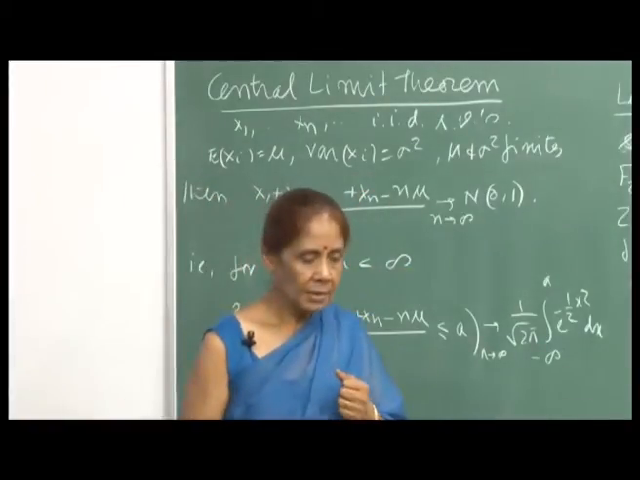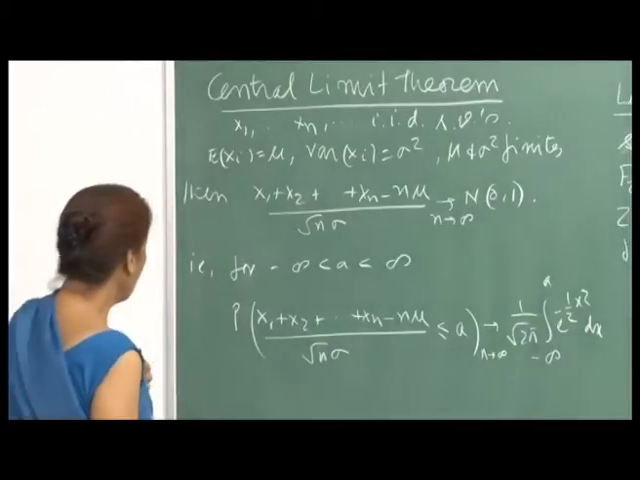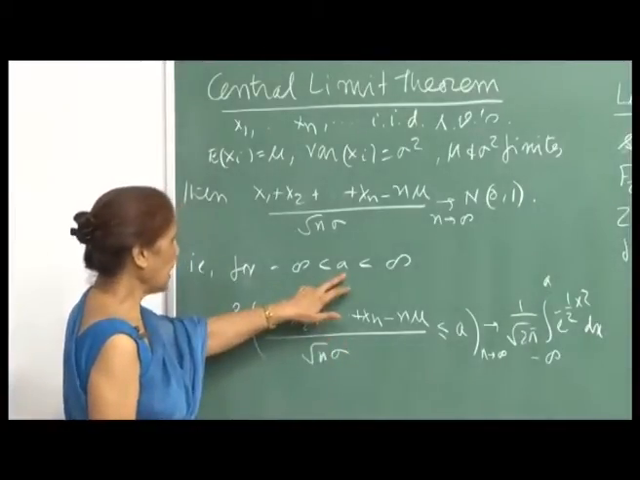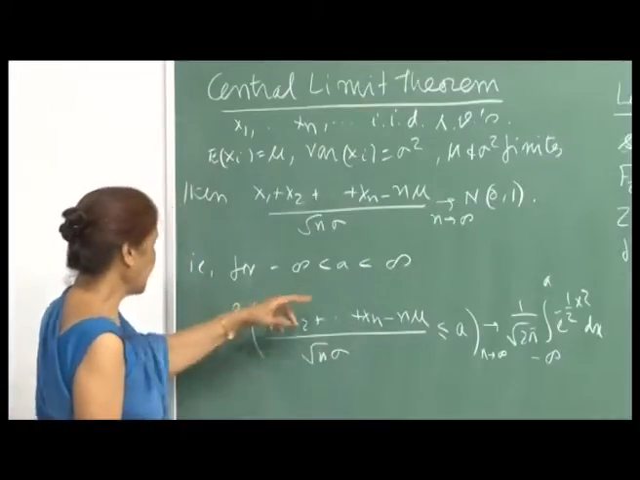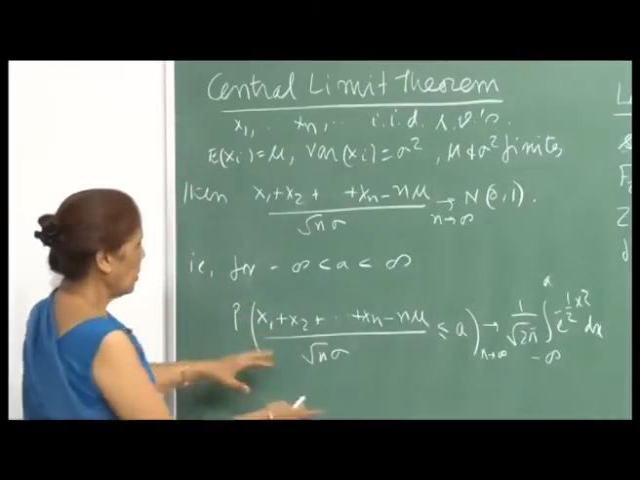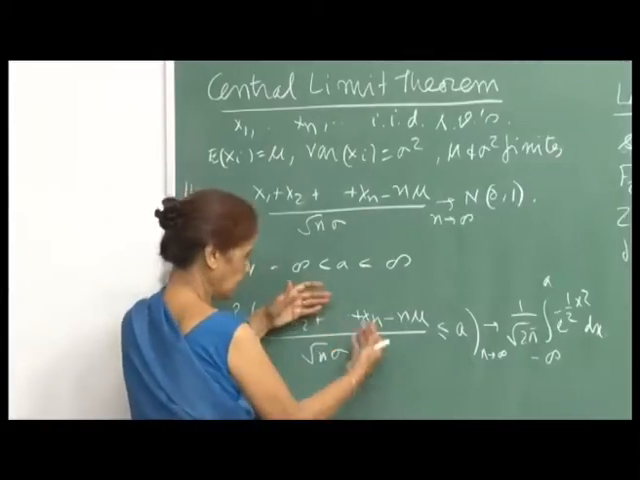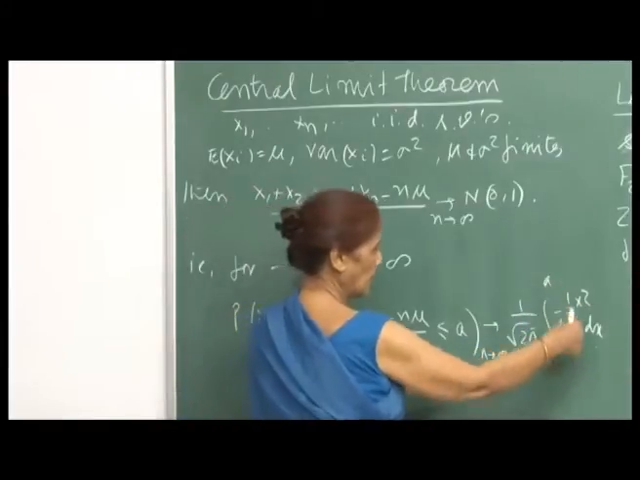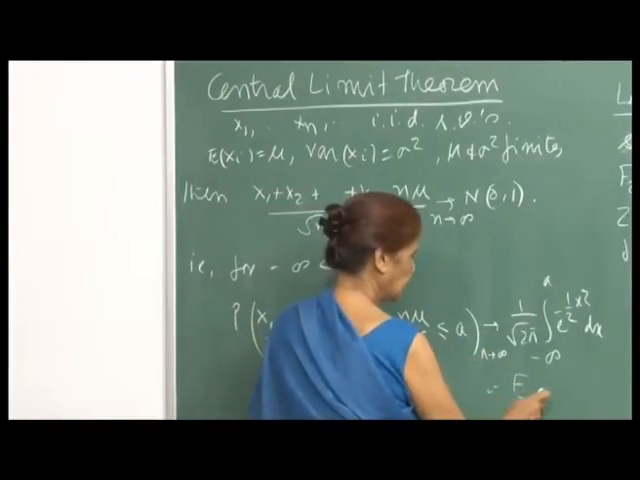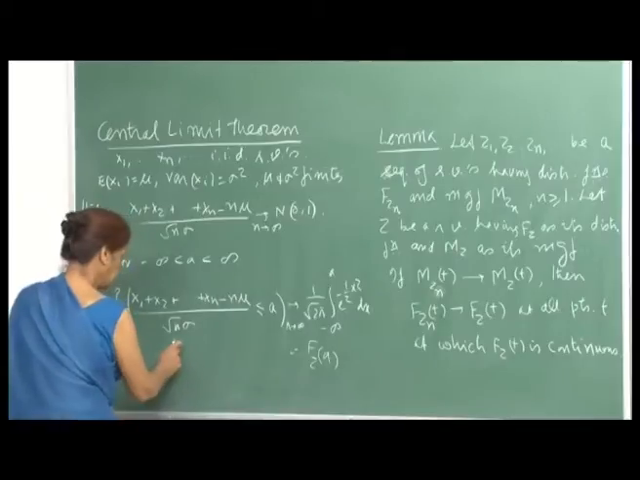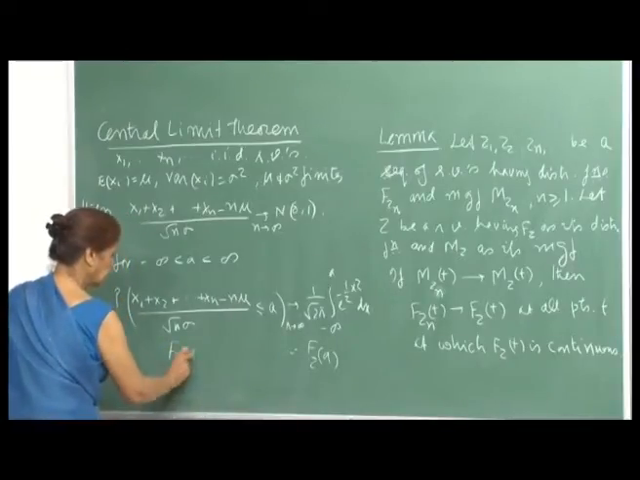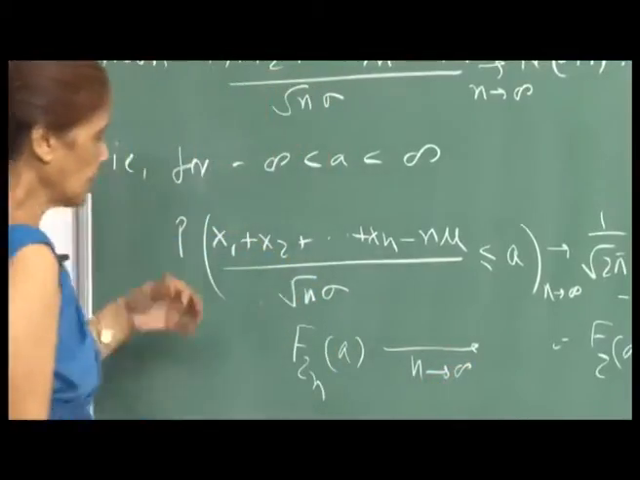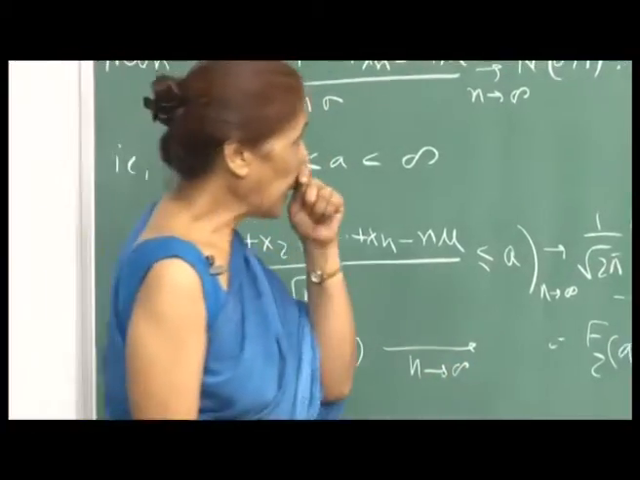So, this is convergence in distribution. In other words, we can state it another way: for any a, a finite number from minus infinity to infinity, the probability of this random variable being less than or equal to a will converge to the standard normal. That means this is your F_Z(a), and this is your F_Zn(a). So this converges to this as n goes to infinity. So, in distribution the convergence is there.